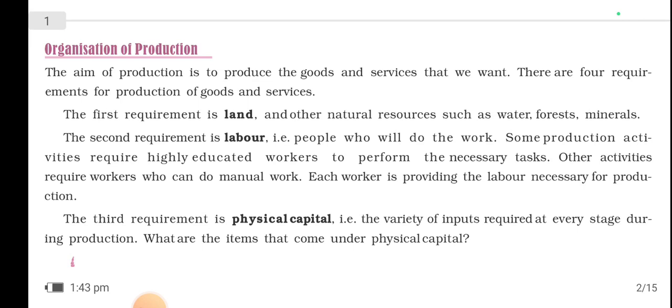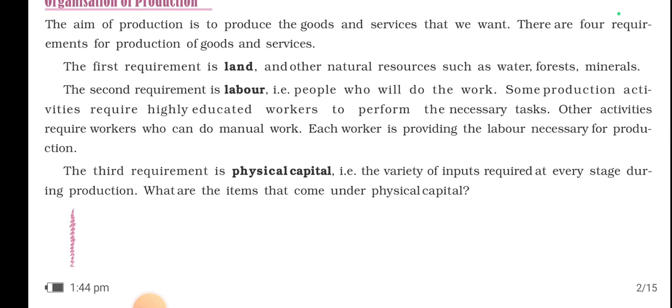Laboratory tests happen, right? So for that purpose they need what? A microbiologist, right? A skilled person. Whereas the person who is packaging that product does not need the skill which a microbiologist needs, right? So you can understand the difference. Other activities require workers who can do manual work. Each worker is providing the labor necessary for the production. Hope you understand this.